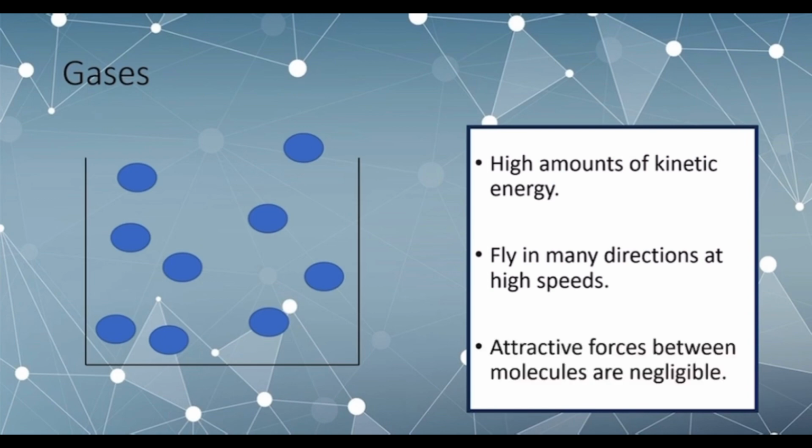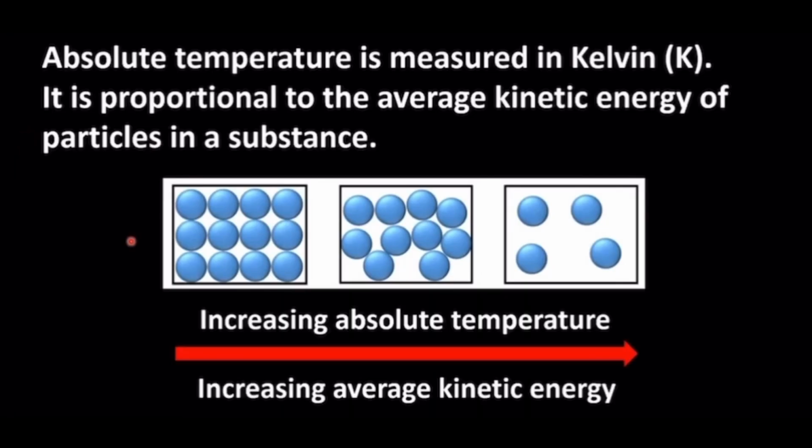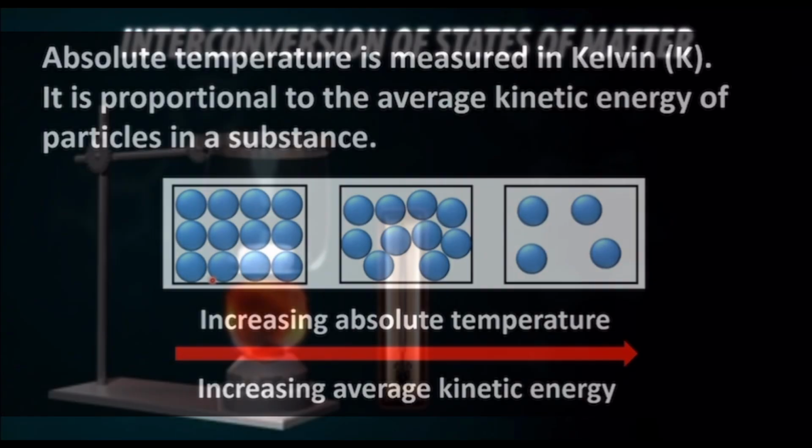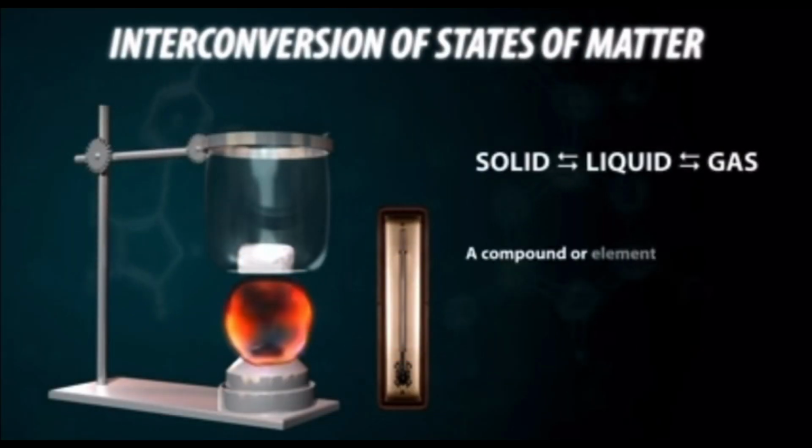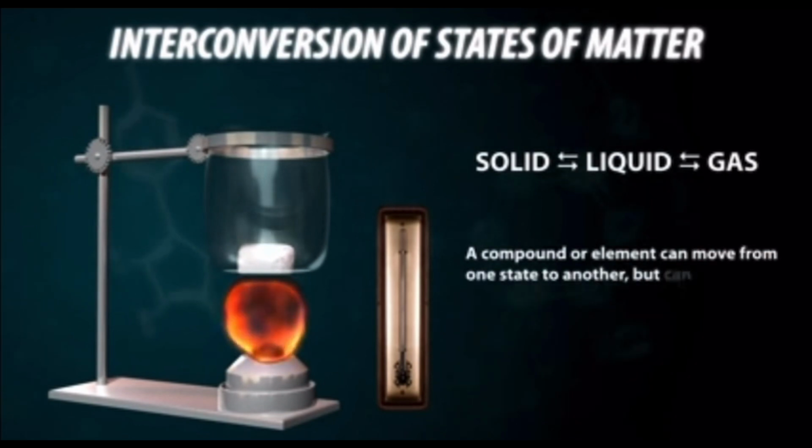Now, let's talk about the energy of these particles. It's called thermal energy, and it's related to the temperature of the substance. The higher the temperature, the more kinetic energy the particles have, making them move faster. When you add heat to a substance, you're increasing the thermal energy of its particles, which can lead to changes in state. Speaking of changes in state, let's explore how these 3 states can interconvert.